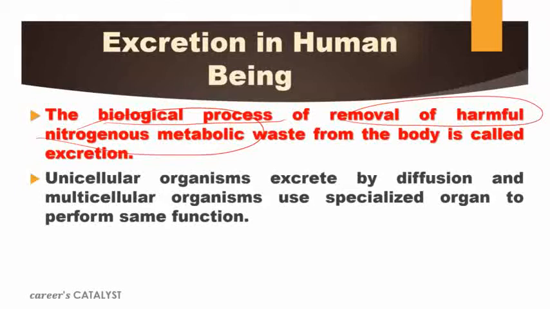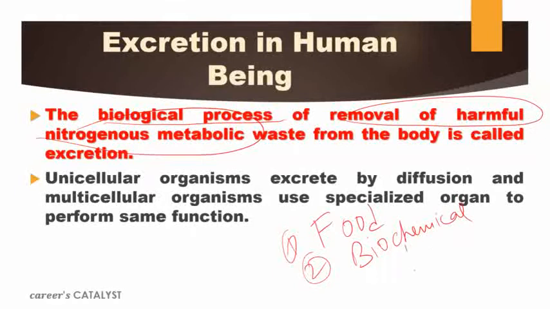Means to say, what are the sources of these? Obviously, the sources are, first, food. Whatever food we intake, during that process, we actually intake lots of toxic material also, and lots of substances that actually create toxic material inside your body. And second is the biochemical process, the biochemical reaction, that is completed inside our body. So these excretory products come from these two processes.